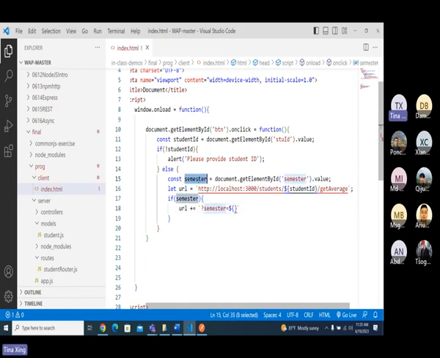You understand me? Because if the URL doesn't have a semester, this is going to be the URL. If it has, I will append this query string in there.